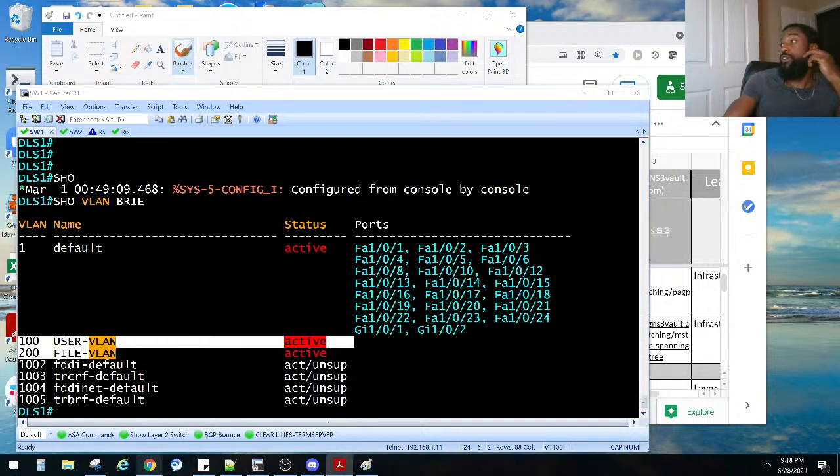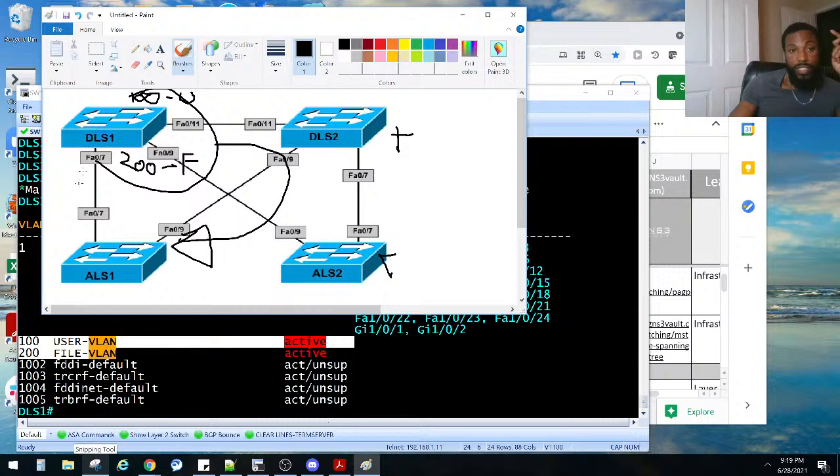What else did he say? Configure switch DLS1 so that Cisco IOS software automatically elects it as the root bridge for both VLANs without explicitly specifying a priority value. That's a pretty tricky one, right? I'm going to read this back again. Configure switch DLS1, which is the switch we're on right now, this guy right here.